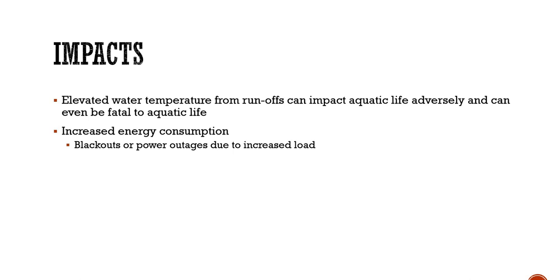And lastly, increased energy consumption. This is a very easy point to understand. Since these urban areas are warmer, you are going to run more air conditioners, more fridges to reduce that heat from the urban heat island phenomenon. And what it causes is it increases the energy consumption. Because of this energy consumption, many times we are not able to meet the load at a specific point of time, the peak load, and power cuts happen, which is another phenomenon that happens in urban areas, right?